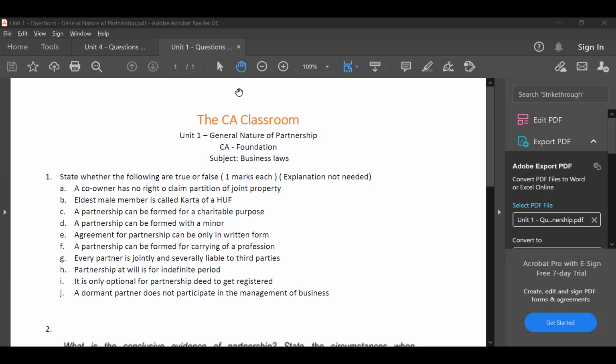I cannot hear you, Anu. So is it similar to a void agreement or void contract? No. Supervening impossibility means initially the contract is a valid contract. Later it becomes impossible to perform, so it becomes a void contract. Okay, sir. Thank you, sir.